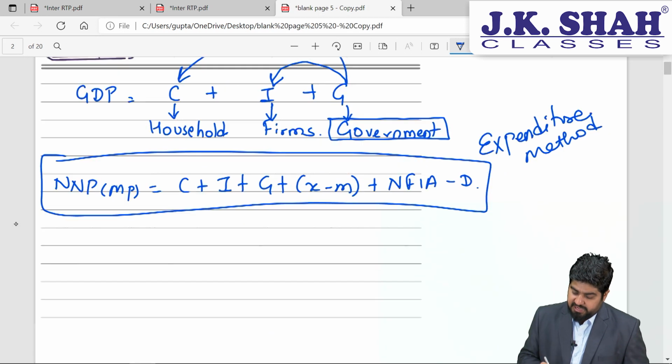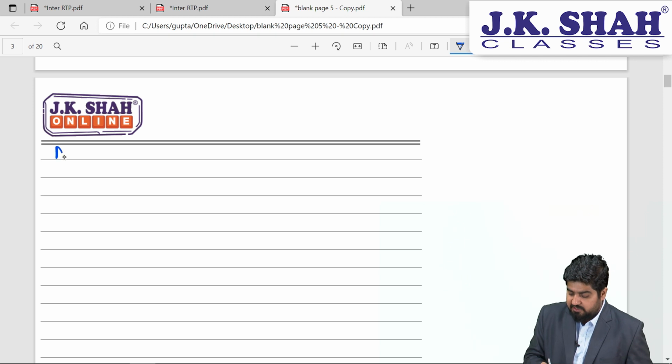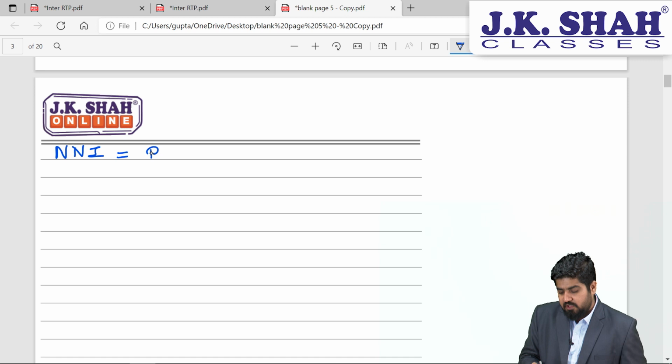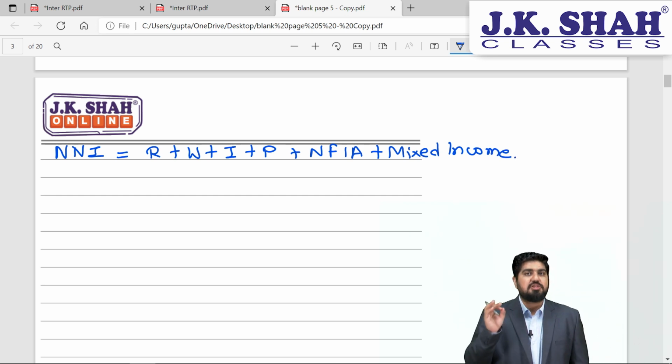So what is our national income formula if you recollect? National income, that is nothing but net national income, will be rent plus wages plus interest plus profit plus NFIA plus mixed income. So this becomes our formula for net national income. Yes or no? Yes, sir.